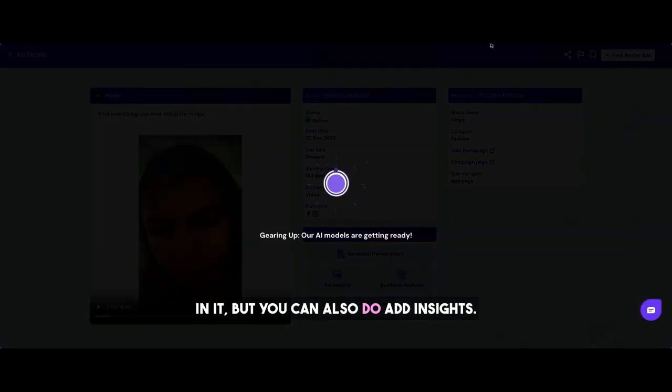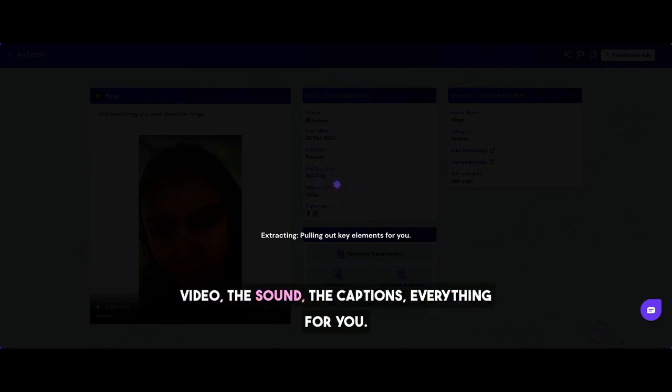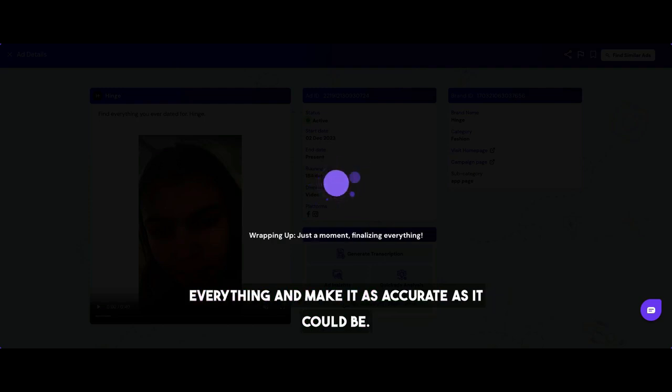But you can also do ad insights. It takes a little bit of time because it's using proprietary computer vision to analyze the whole of the video, the sound, the captions, everything for you. So it takes roughly 1 or 2 minutes to analyze everything and make it as accurate as it could be. So please bear with us for that. And boom,